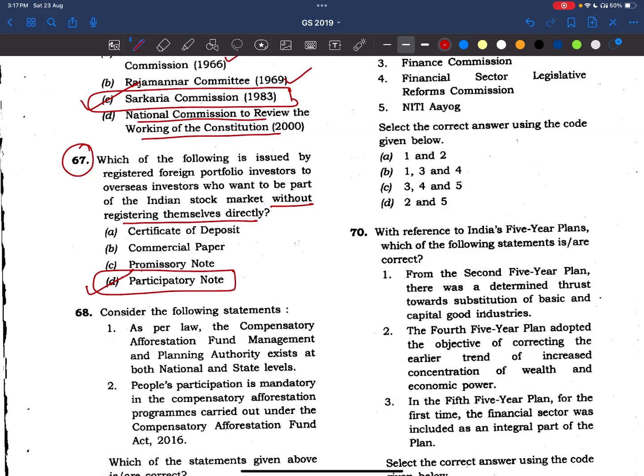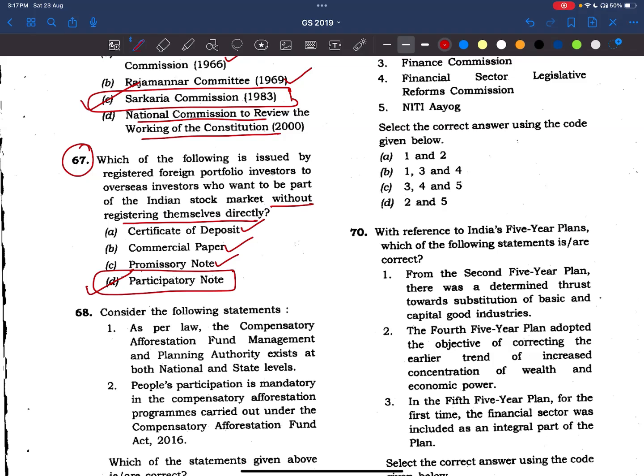We have to read about certificate of deposit. These are short-term instruments issued by commercial banks. Okay, and see commercial paper. It is also a short-term instrument only. Okay, it is generally for small periods, right? And certificate of deposit is for 91 days only. Okay, and promissory note. We know it's a financial instrument between two parties, right? So we need to read about all these things, and we have to know about which is short-term instrument and which is long-term instrument. Okay, right?